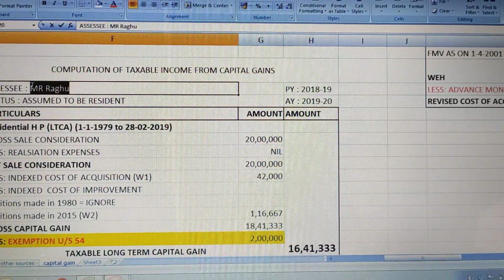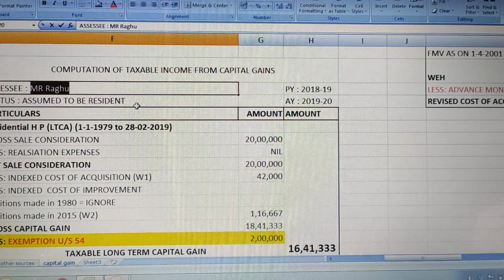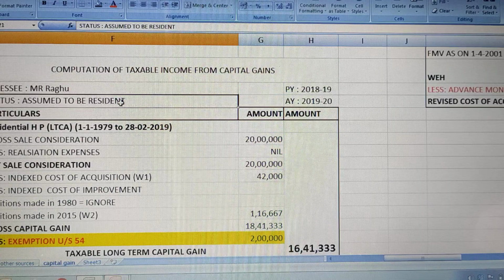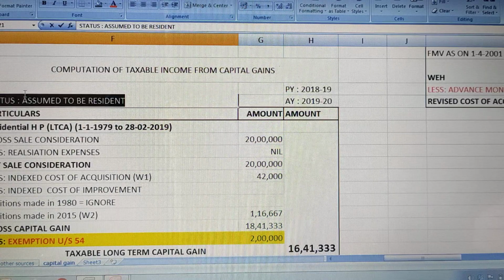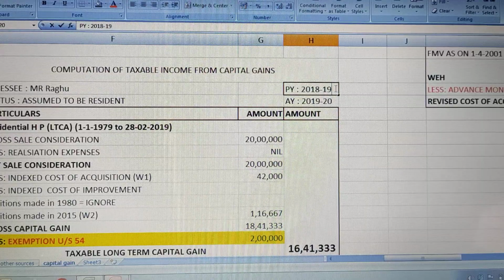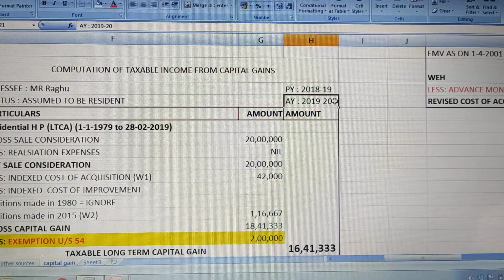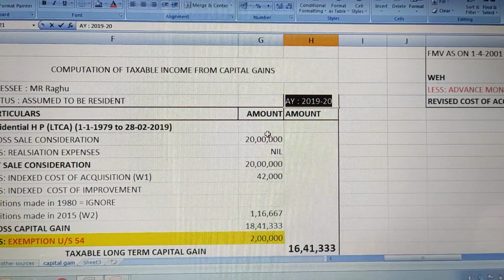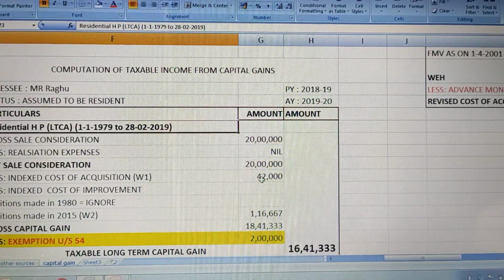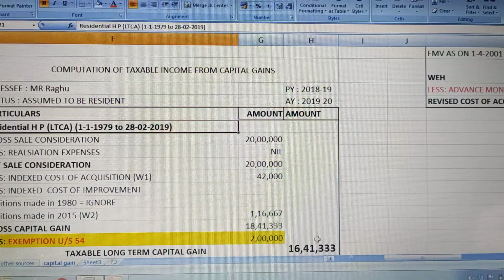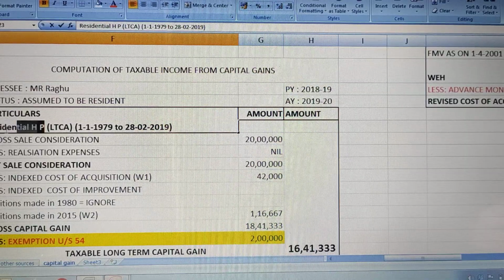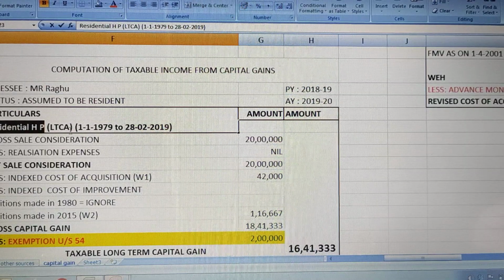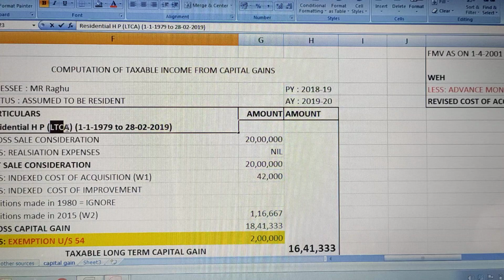So assessee is Shri Raghu or Mr. Raghu. Then status, because they have not given, we have written as assumed to be resident. Previous year is 2018-19 and assessment year is 2019-20. This remains as usual. Then what was the type of property? Residential house property was sold, right? When did he purchase that property? He purchased in 79, he sold in 2019.